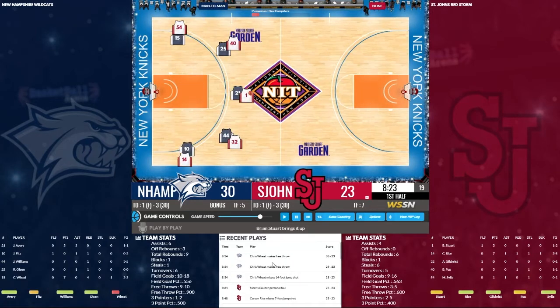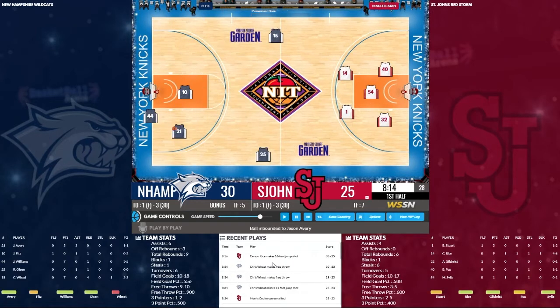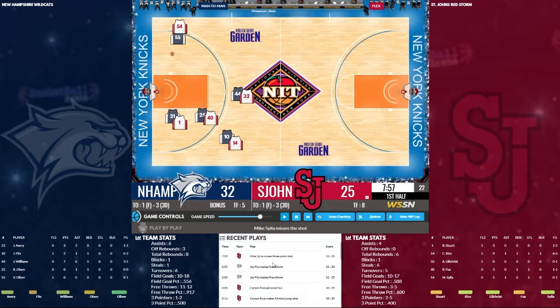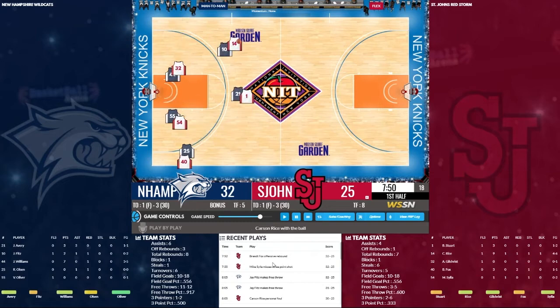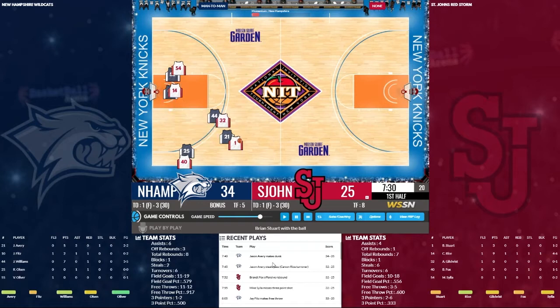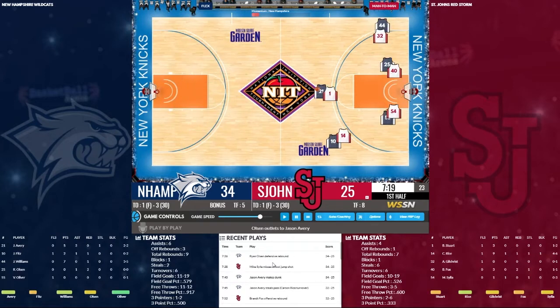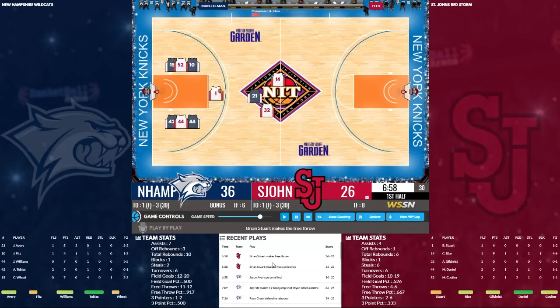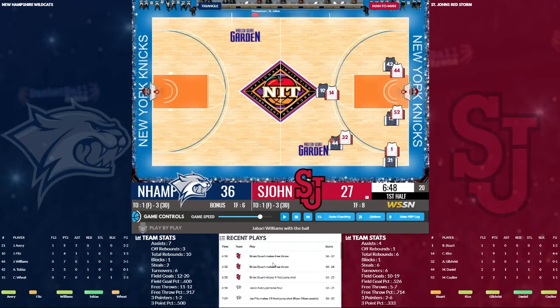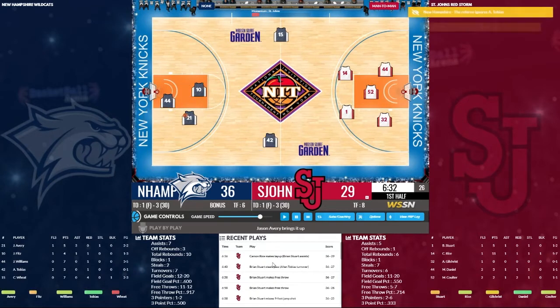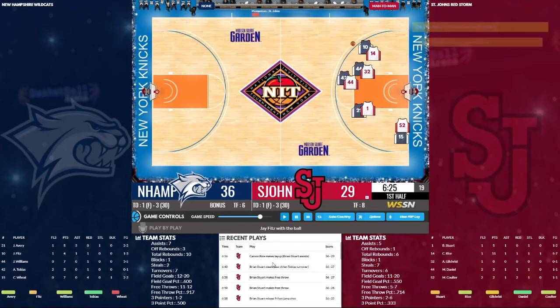2 free throws for Wheat. He's got 7 points, 4 rebounds. 5-point lead, 8 minutes left in the first half. High scoring first half. 32-25 with 8 minutes left in the half. There's a layup for Avery. And it's a 9-point UNH lead. There's a jumper by Fitz. He's got 4. We're up 11. Turnover. They've got 4 straight points to get them within 7.